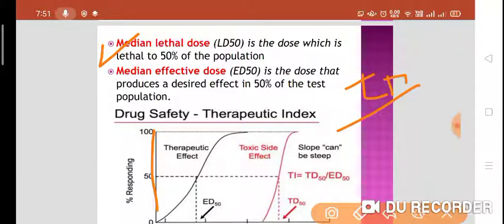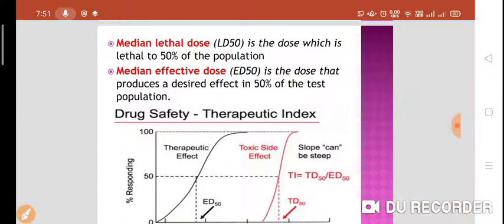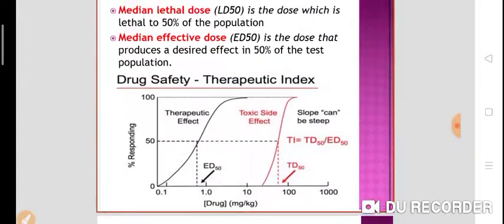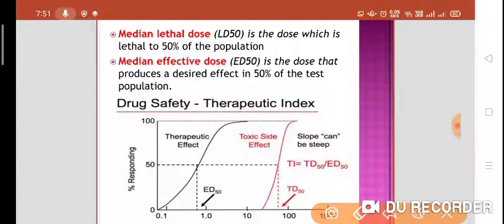As you can see here in the dose response curve, somewhere here is the ED50. ED50 means the dose of the drug which is effective in 50% of the population. And over here, this is the TD50, the dose of drug which is lethal to 50% of the population.